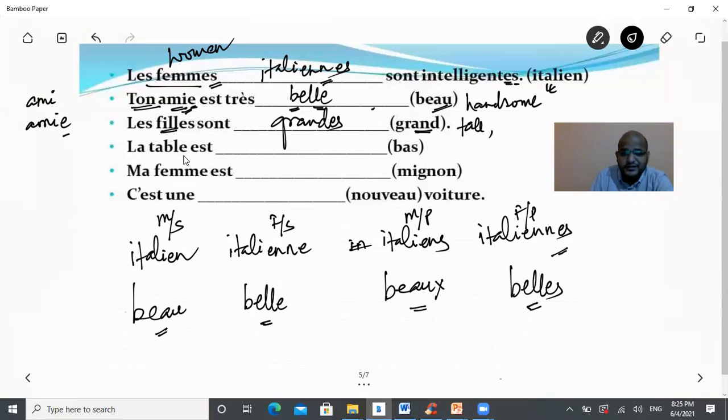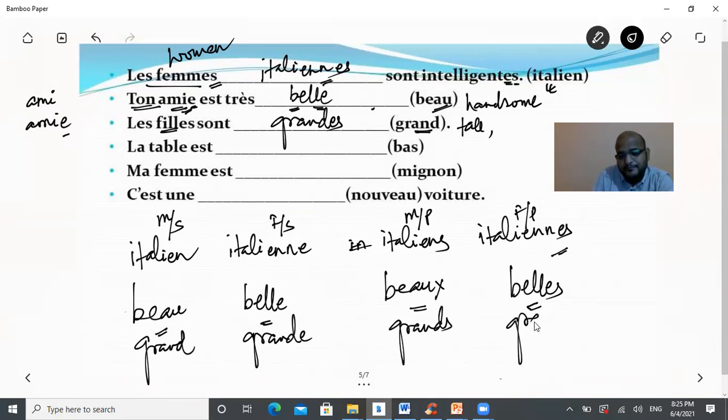If there is only one girl who is tall, it will be grande. Only one E is required in order to make feminine singular. And write all the four forms: grand, grande, grands, and grandes. So these are the four forms of this adjective.